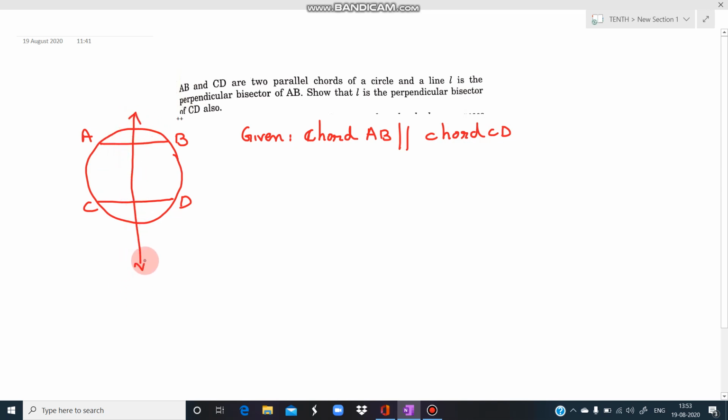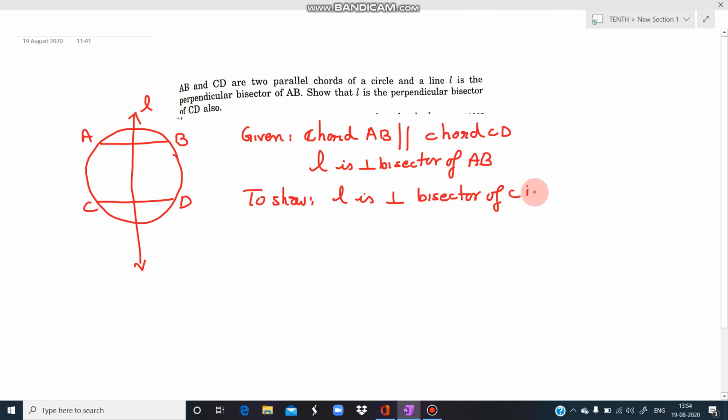I have not drawn it perfectly straight. This is the line L. It is the perpendicular bisector of the chord AB only. We have to show that it is the perpendicular bisector of CD also. So what we have to show is that this L is the perpendicular bisector of CD also, isn't it?